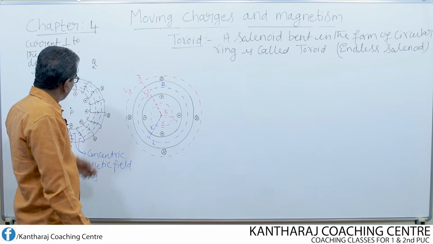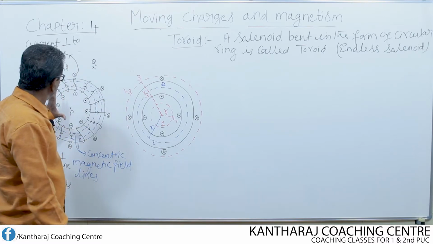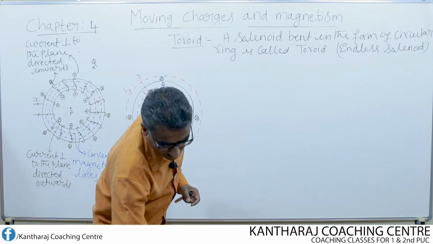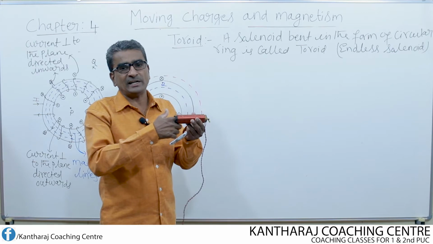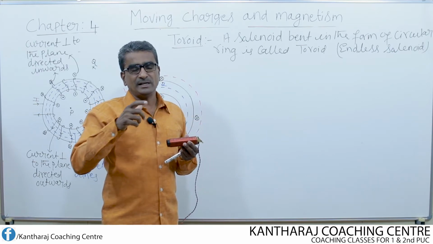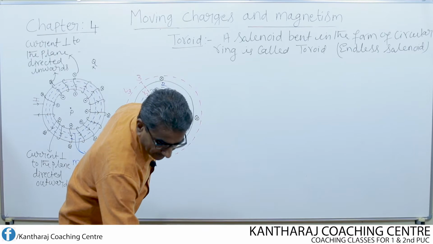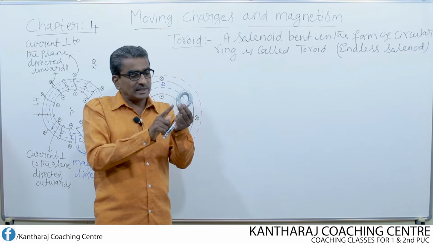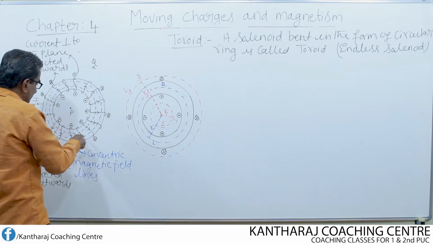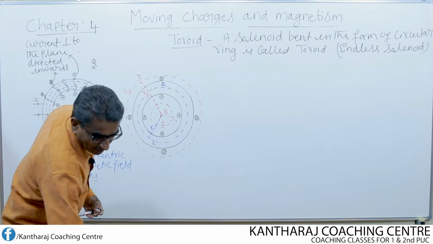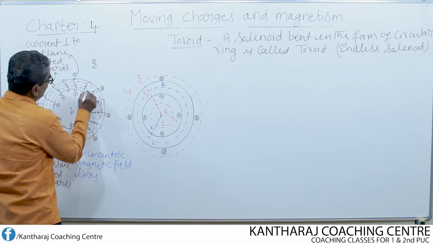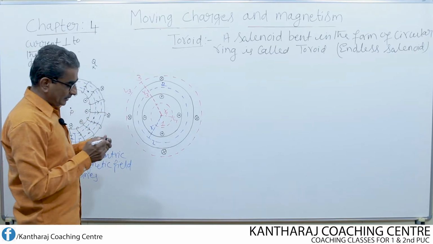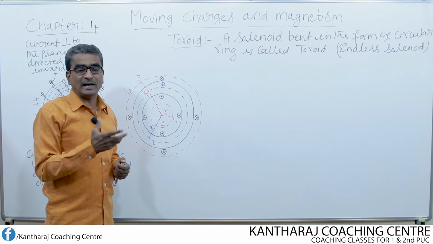Now what do we have to find from this toroid? Already we determined the expression for the magnetic field at a point inside the solenoid, and it is found to be B equal to mu naught In. Similarly, for a toroid, at any point inside the toroid, that means here, you choose any point, either at this point, or at this point, what will be the magnetic field? For that, we have to derive an expression.